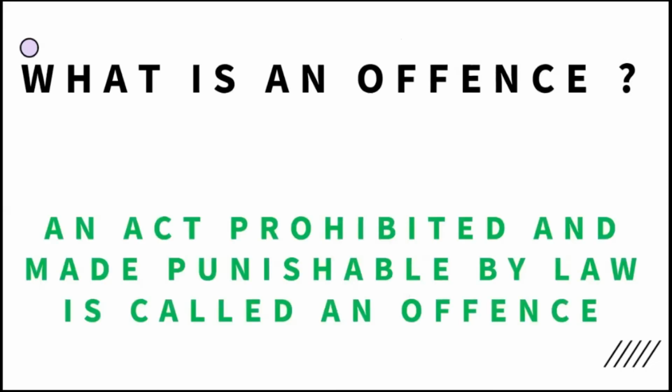An act prohibited and made punishable by law is called an offense. Okay, if doing something is prohibited by law and also made punishable, not only prohibited but also made punishable, then it is called an offense. That is the definition of offense. So when you commit an offense, it is called a crime.